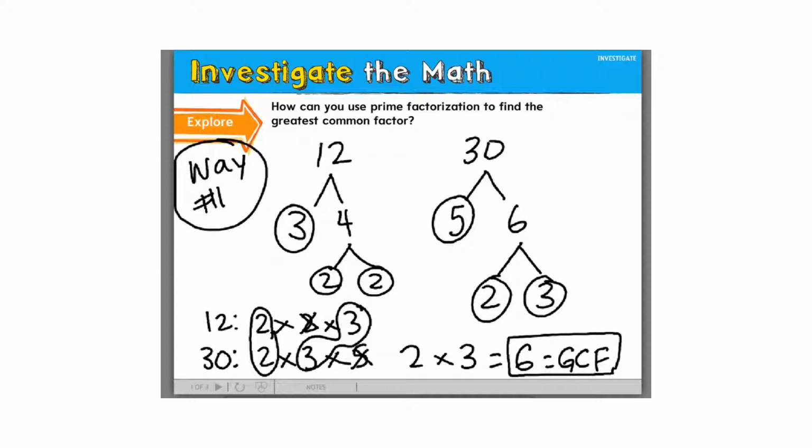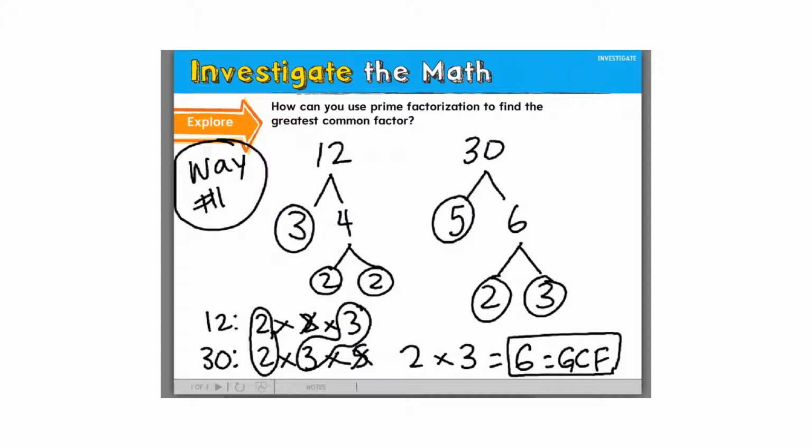of 12 and 30 is 6, right? 6 goes into 12 and 6 goes into 30, and there's not a bigger number that can go into both of those. Now 10 goes into 30, right? And it's bigger than 6, but can 10 go into 12? No. 10 cannot go into 12, right? So it's a factor of 30, but it's not a factor of 12, so it's not going to be the greatest common factor. And 12 cannot go into 30.